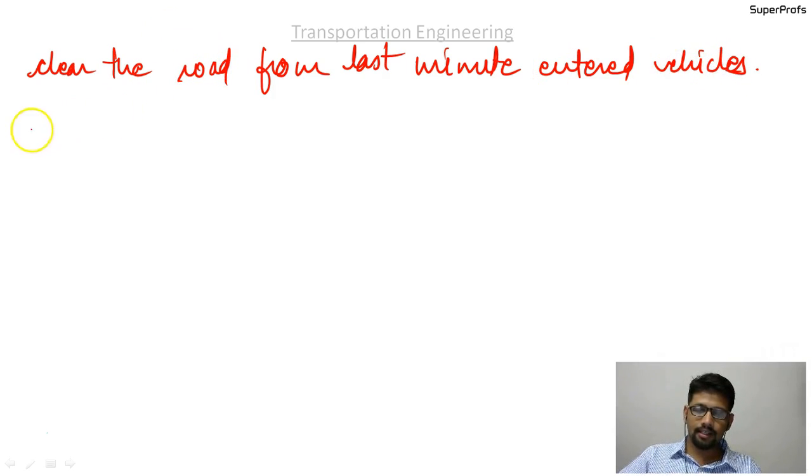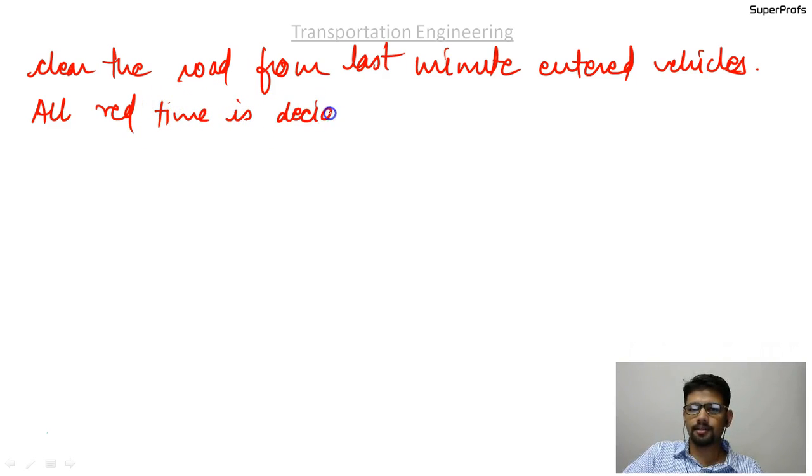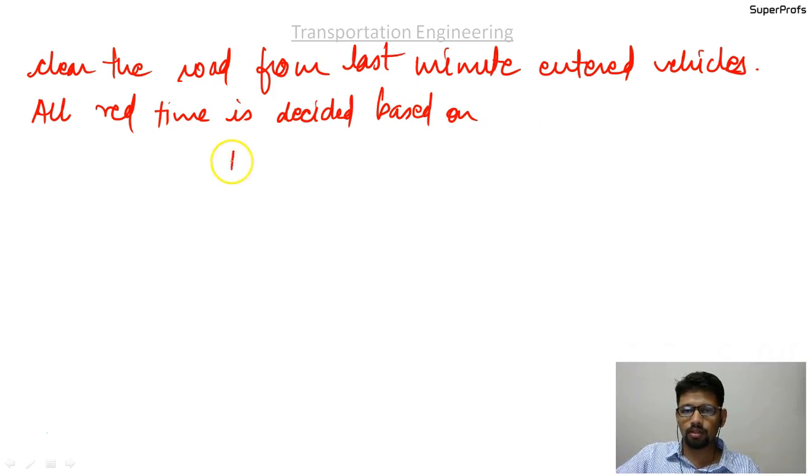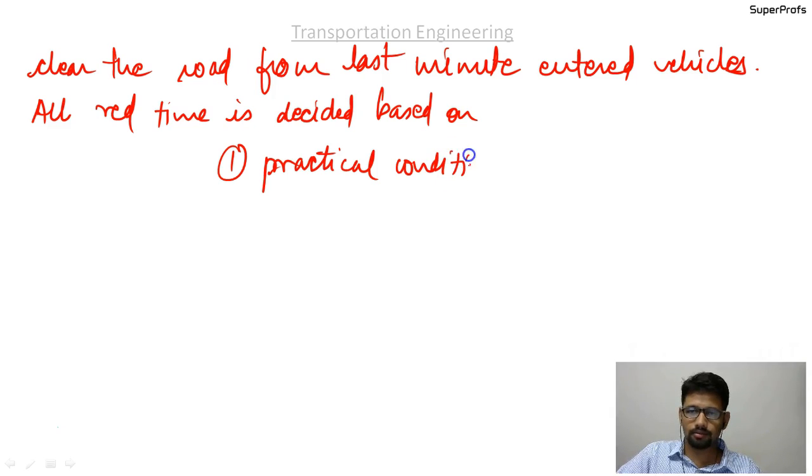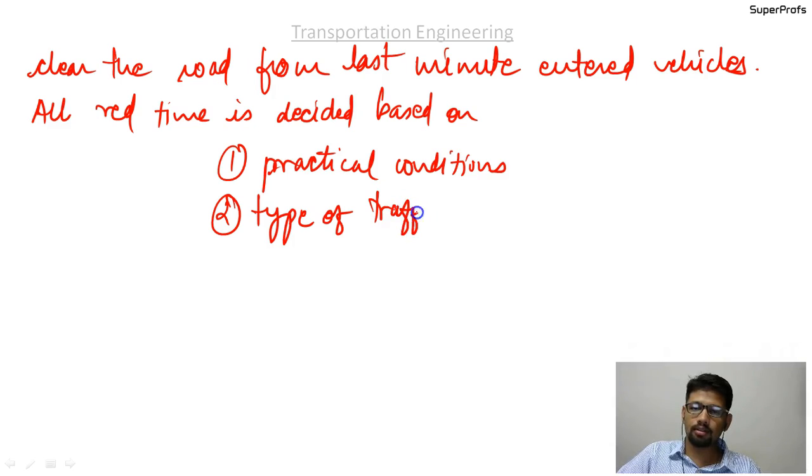All red time is decided based on, first, the practical conditions, and second, the type of traffic at a junction.